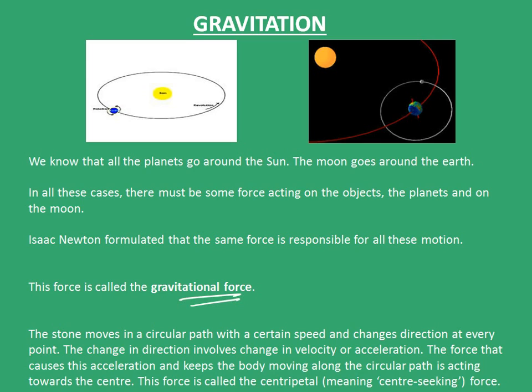Let's take an example which we had taken earlier. In the experiment where we had tied a stone to a thread and whirled it around in a circle holding the other end, the stone moves in a circular path with a certain speed and changes its direction at every point. The change in direction involves a change in velocity, or acceleration. The force that causes this acceleration and keeps the body moving along the circular path is acting towards the center. This force is called the centripetal force, meaning the center-seeking force.